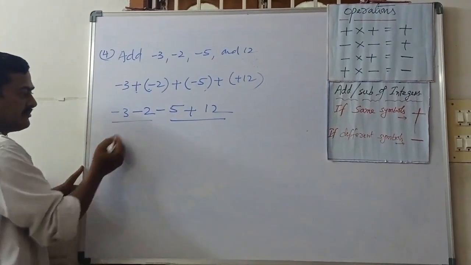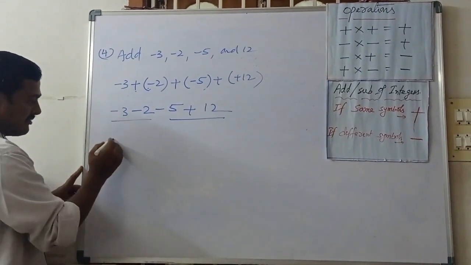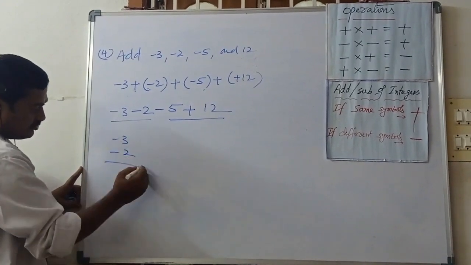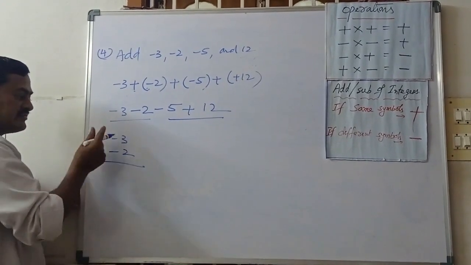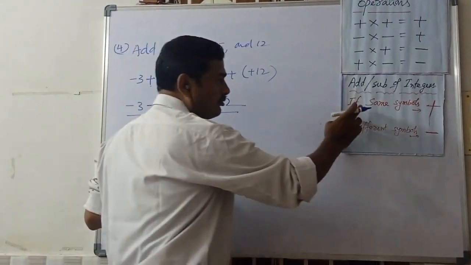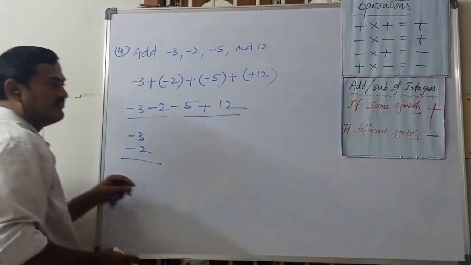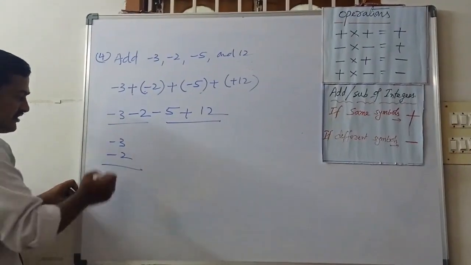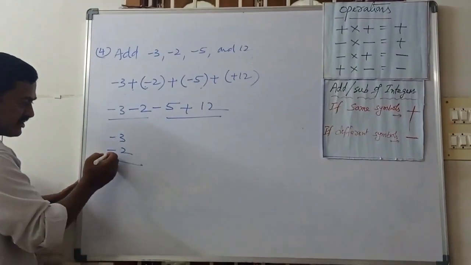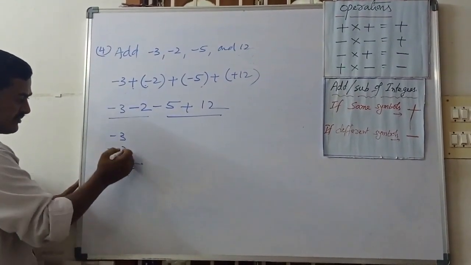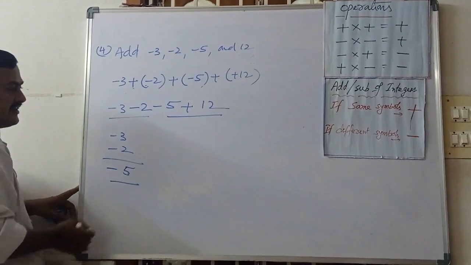Here the symbols are minus 3, minus 2. What is the operation here? Same symbols means we go for addition. Minus 3, minus 2, both are the same symbol. We go for 3 plus 2, 5, and the symbol is minus.